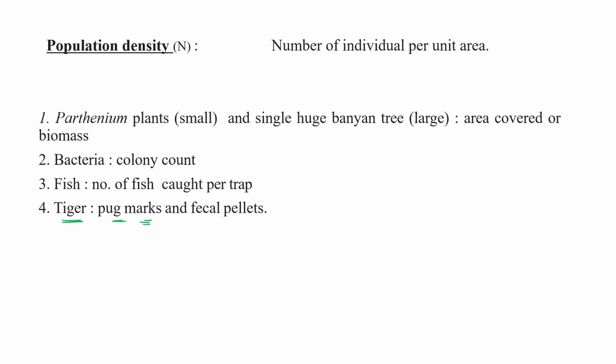This is how they estimate how many tigers are in a given forest area. But in the banyan case, a single huge tree is enough if we compare the biomass.